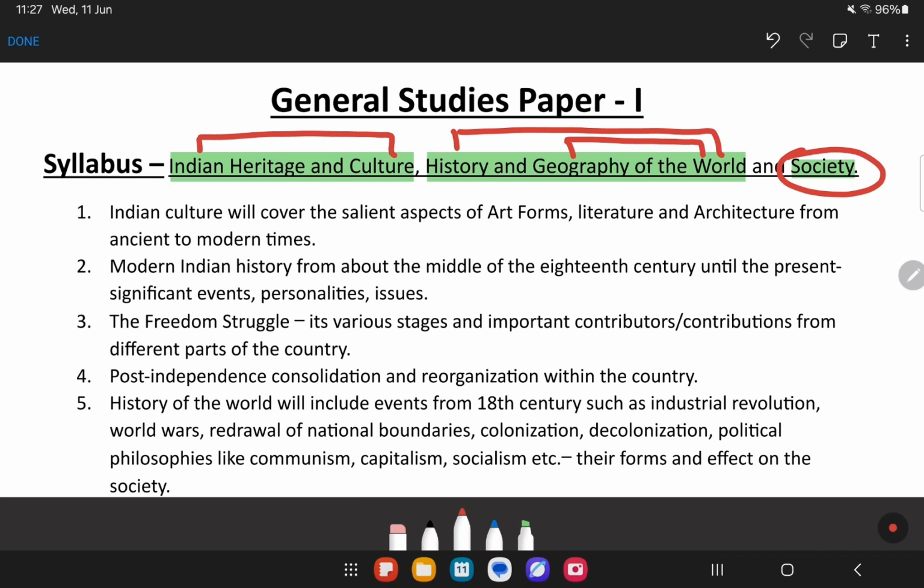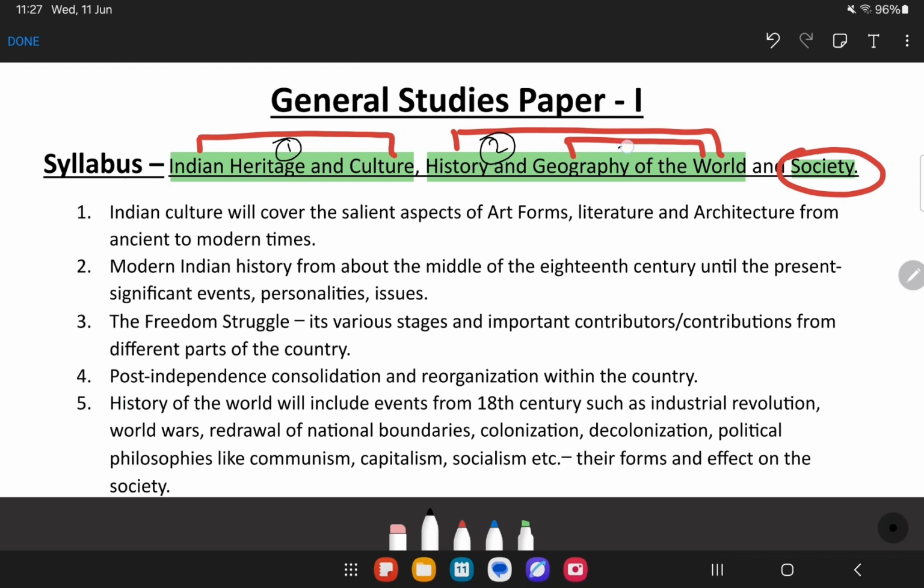So as per the syllabus of paper 1, we can split the entire UPSC GS paper 1 syllabus into 4 or 5 parts. Into how many parts can we divide it? First is Indian heritage and culture. Next is history of the world, obviously that will include history of India as well.